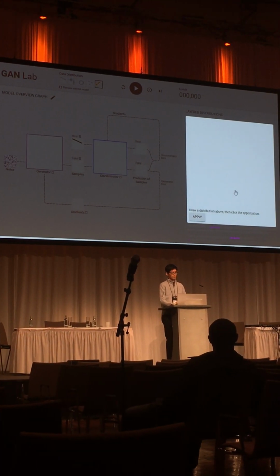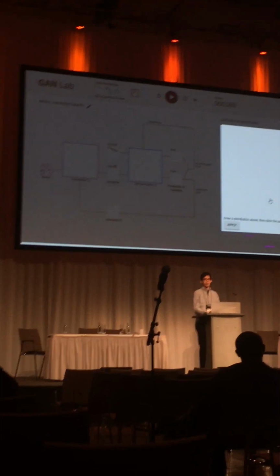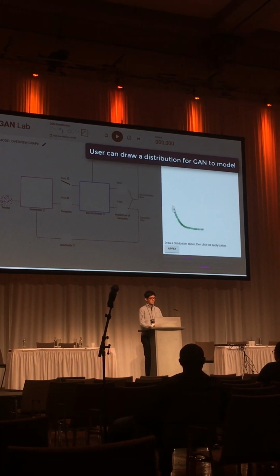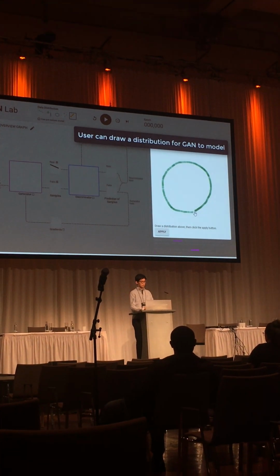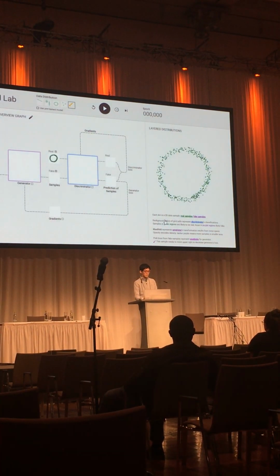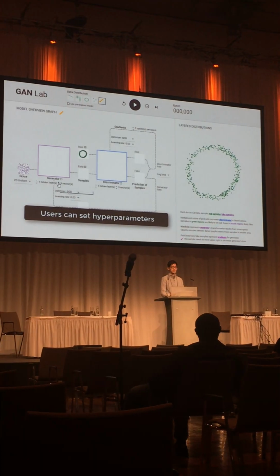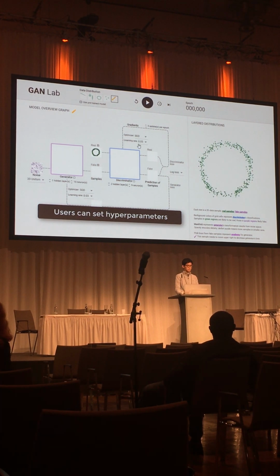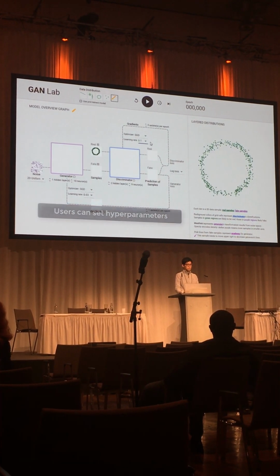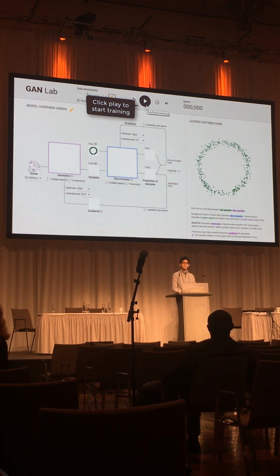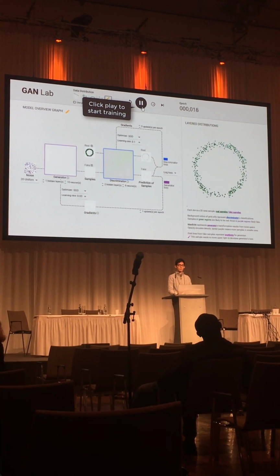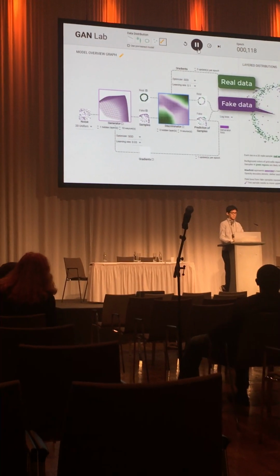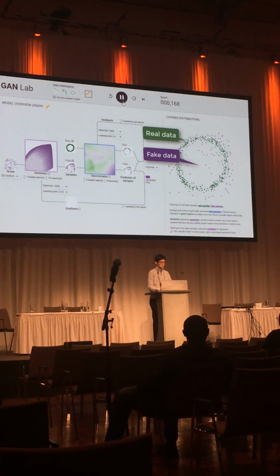Let me show you a quick demo of how people can train a model in GAN Lab. First, users can draw a distribution for GAN to model. After that, users can set hyperparameters using drop-down menus and some buttons on the left side. Once they are done with setting all these hyperparameters, they can click the play button on the top to start the training process. Then purple data points show up on the right side, and they're continually updated.